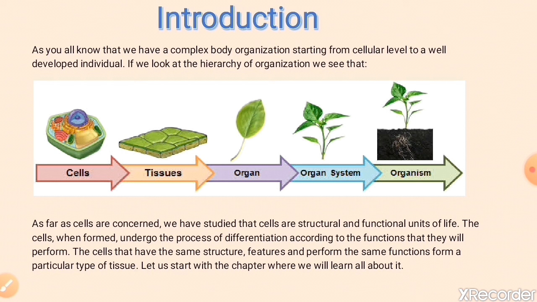So as you all know, we have a complex body organization starting from the cellular level to a well developed individual. If we look at the hierarchy of organization, we see that cells make up tissue, tissues make organs, organs make organ systems, and organ systems make an organism or individual.